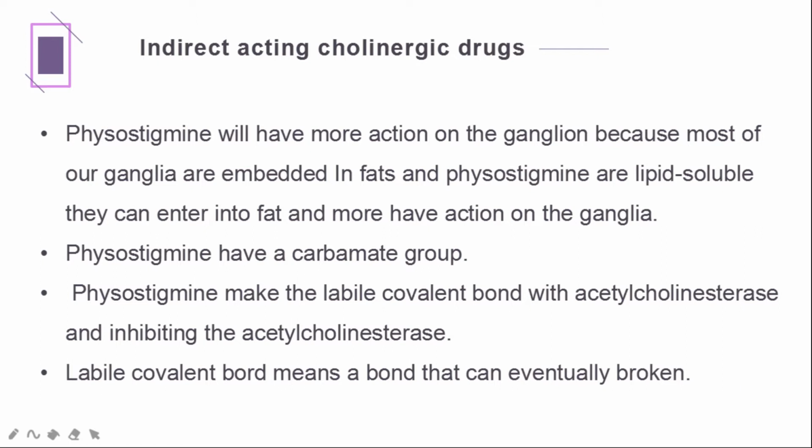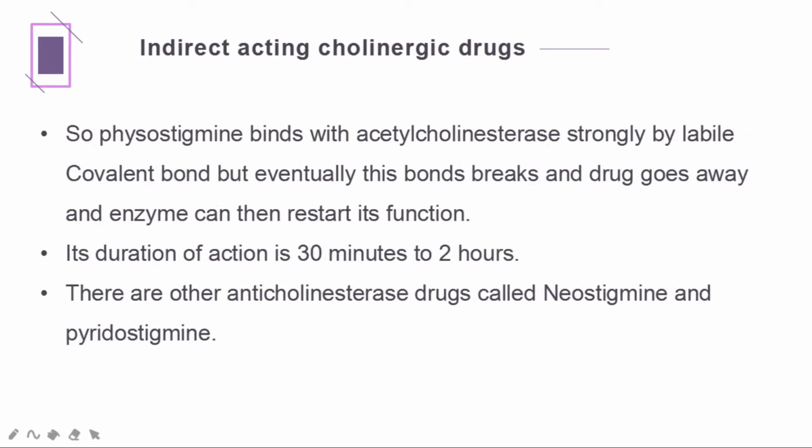Physostigmine has a carbamate group. It makes a labile covalent bond with acetylcholinesterase, thus inhibiting the enzyme. A labile covalent bond means a bond that can eventually be broken. So physostigmine binds with acetylcholinesterase strongly by a labile covalent bond, but eventually this bond breaks and the drug goes away, and the enzyme can then restart its function. Its duration of action is 30 minutes to 2 hours.